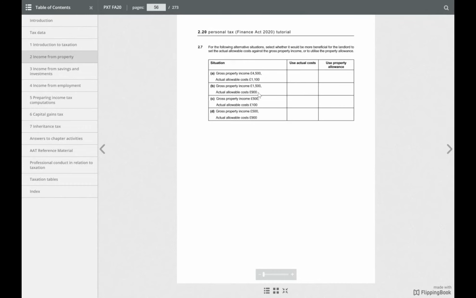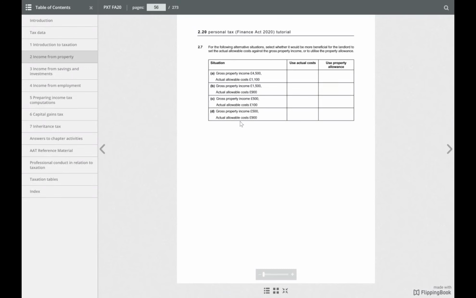So use property allowance then. Next is gross property income 500 and actual allowable cost is 100. In this also use property allowance, £1,000. You can use property allowance in this case as well.